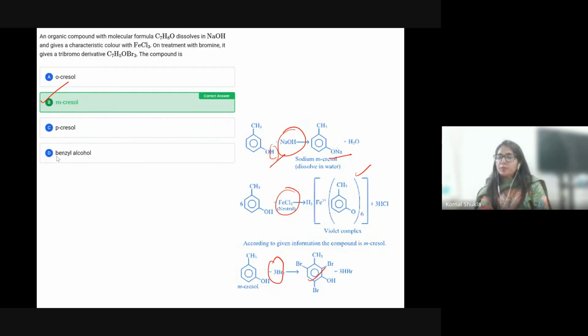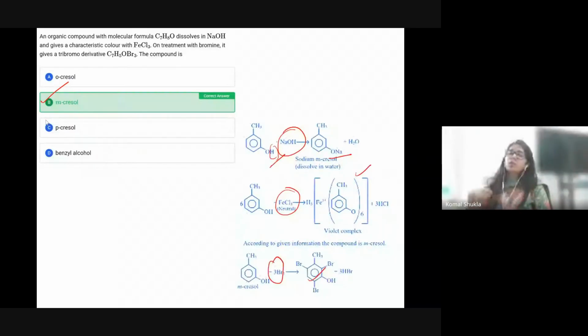Always remember that orthocresol and paracresol are incorrect, because of the number of available reactive positions on the benzene ring during bromination. In orthocresol, position 2 is occupied, in paracresol position 4 is occupied, and in metacresol position 3 is occupied.